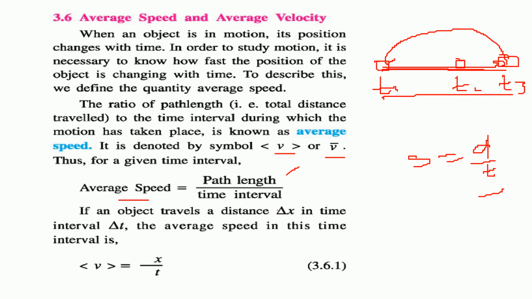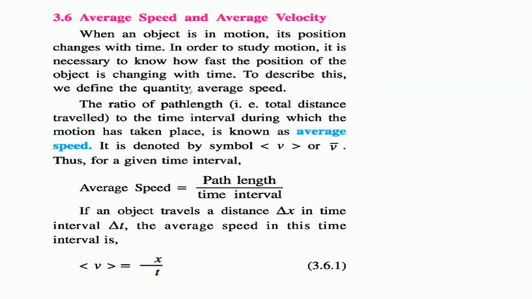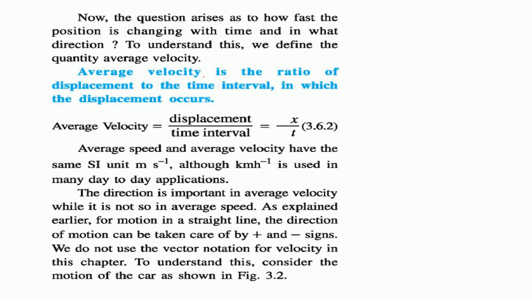So if an object travels a distance delta x in time interval delta t, the average speed in this time will simply be distance by time. V will be x by t. So now the question is again, how fast is the position changing with time, right? We have to define this with the average velocity. Average velocity is the ratio of displacement, please understand, it is displacement by the time in which this displacement has occurred.